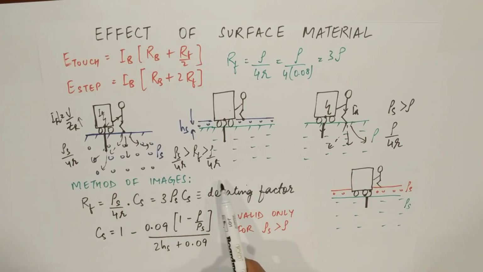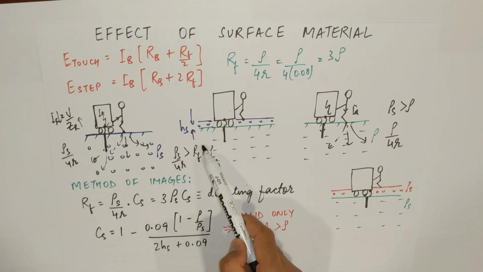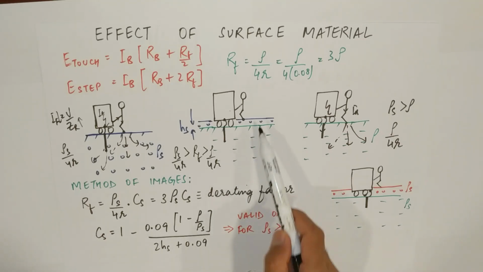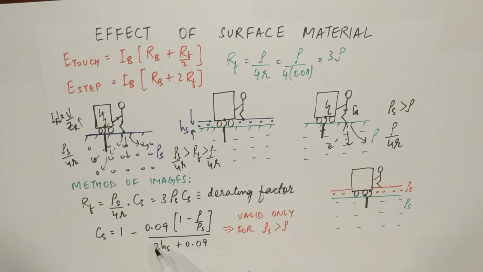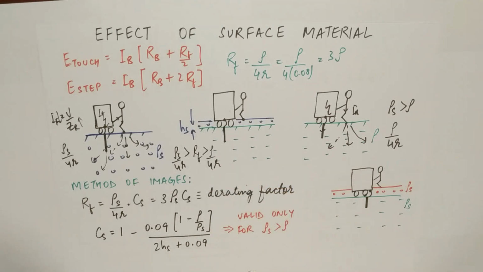Here Cs is known as the surface layer derating factor. The value of this derating factor will be less than 1, as it derates this value, rho s by 4r, in order to come within the limits. And the value of Cs as derived is 1 minus 0.09 times (1 minus rho by rho s), whole divided by (2h plus 0.09). Here rho is the soil resistivity, rho s is the surface layer resistivity, and h is the thickness of the surface layer.